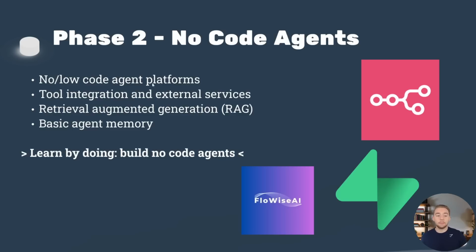And this is your time to learn how you can integrate tools with your agents so they can do things on your behalf in your services like Gmail and Slack and Outlook. Learning about retrieval augmented generation. This is a super important process to give external knowledge into your AI agents, essentially making them domain experts on your documents. And I cover RAG a lot on my channel. Here's a video specifically where I'm implementing RAG within N8N, which is my favorite no-code agent builder. So definitely check that out if you're interested.